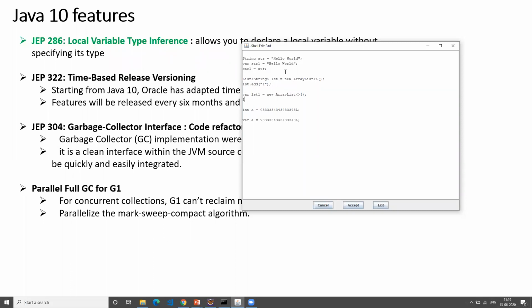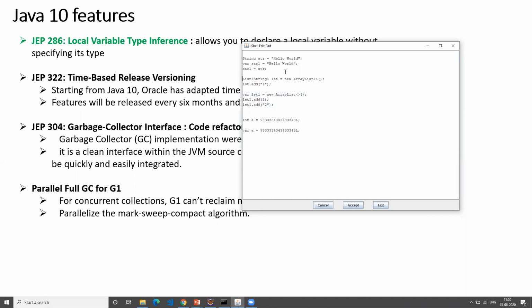If I declare like this, you can do lst1.add and add anything, you can add one, lst1.add, you can add two, likewise you can do anything. This becomes generic, so it understands that anything can be added to this. So this is the strict typing we had earlier, and this is like the generic one, so you can assign anything.